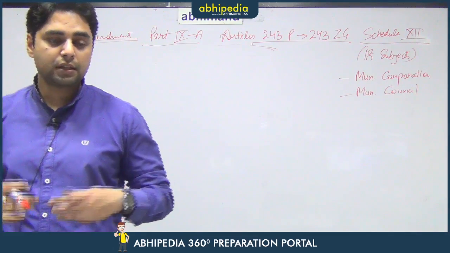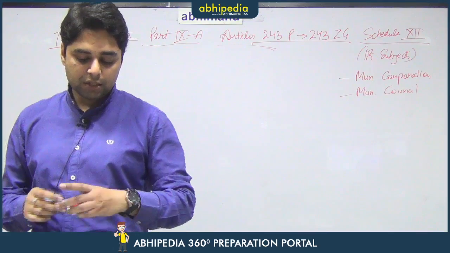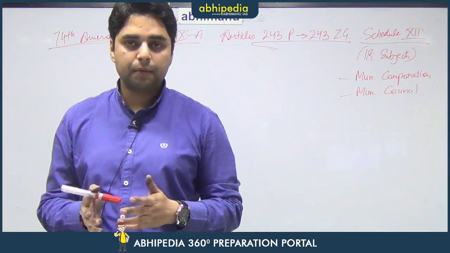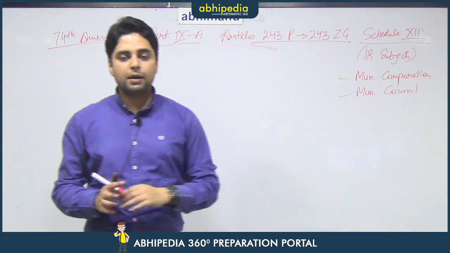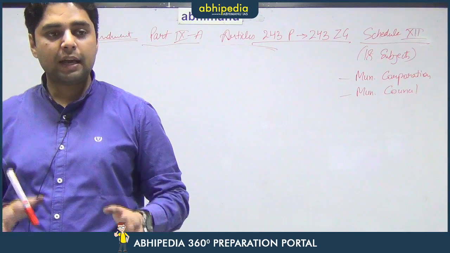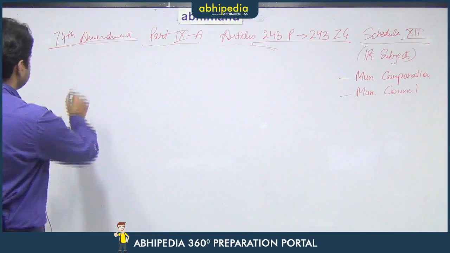But there are various other types of bodies under the 74th constitutional amendment. Now, the reason for that is that the cities are not of a uniform type. This is only on the basis of the population of that particular city, but it can be so that a city is of a very different nature. So, there can be a different type of body for that city. Let us see some examples.